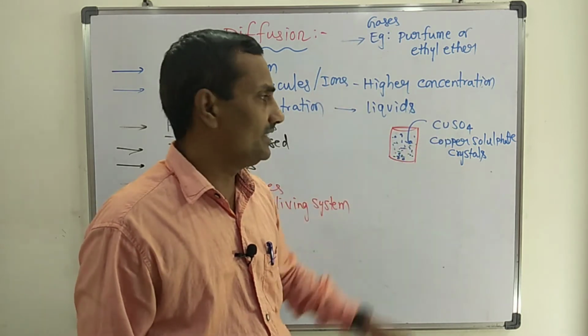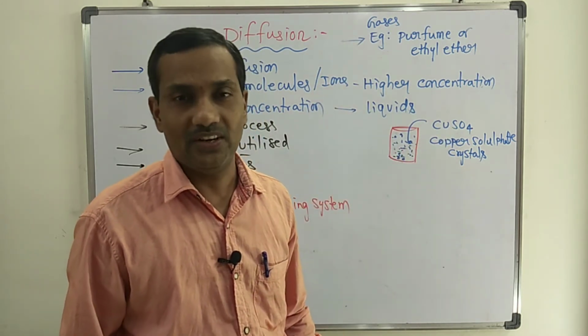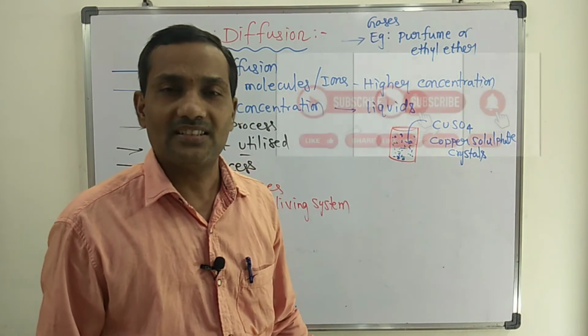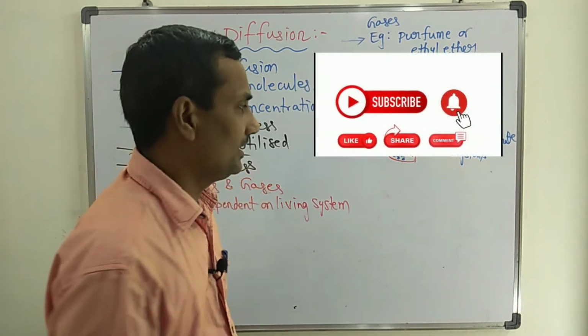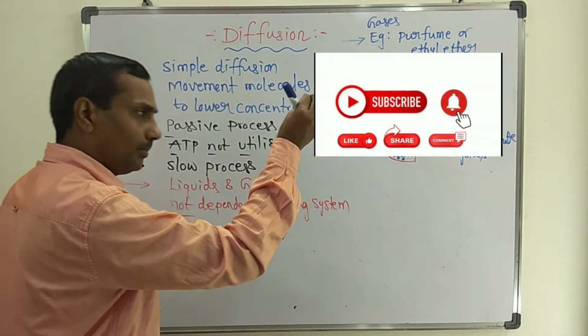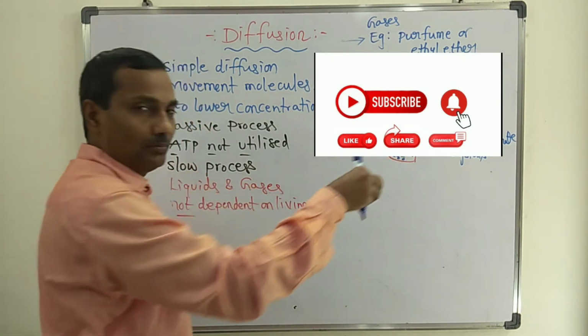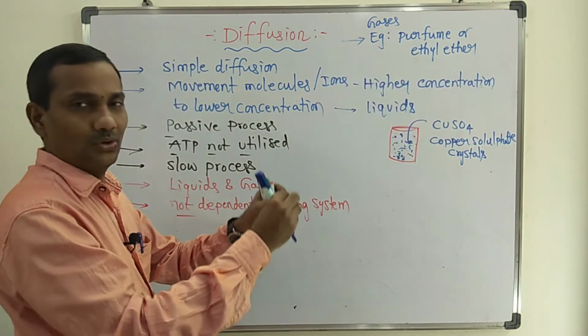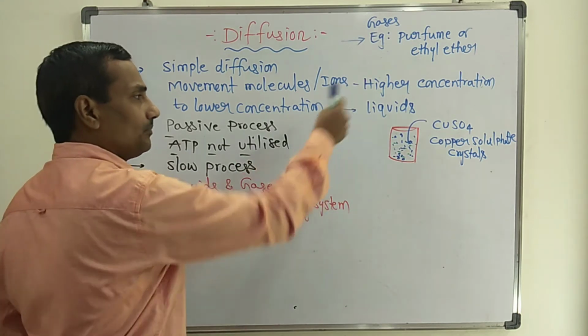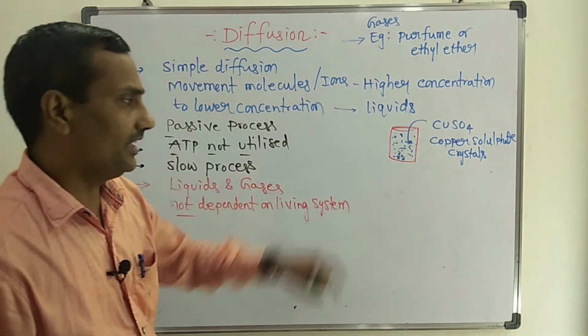So the example is copper sulfate. The copper sulfate crystal color is blue. Whenever you place the blue color copper sulfate crystals in the beaker, slowly they will spread through the entire beaker. It is the well known example you can take.